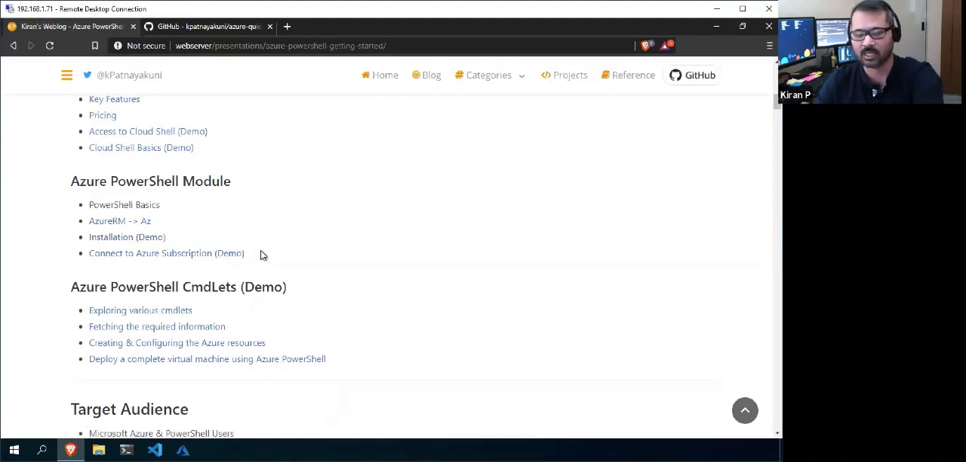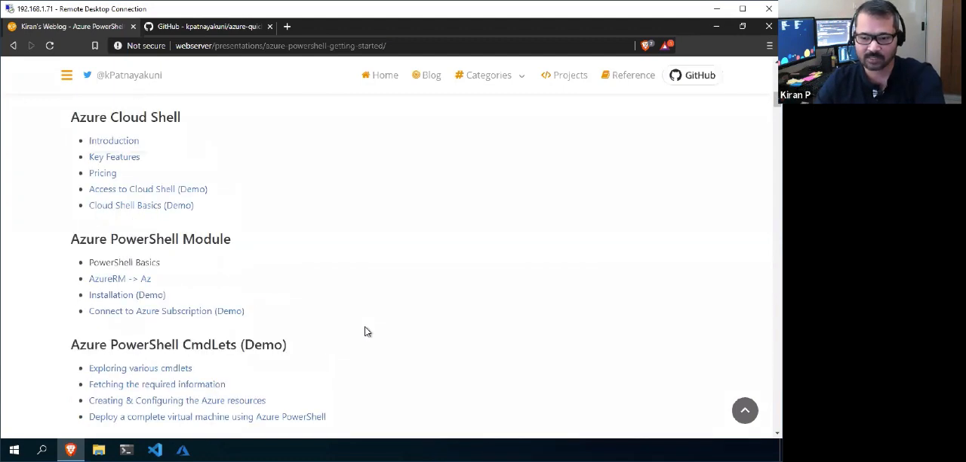And tomorrow I'll talk about the basics of PowerShell, then Azure PowerShell introduction and how to connect to Azure using PowerShell. And in the third session, I will explore more commandlets, fetching more information from Azure, creating and configuring some resources and deploying the virtual machine. I will do that in the third session.